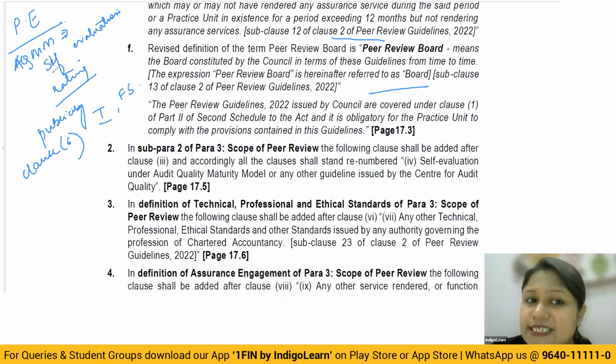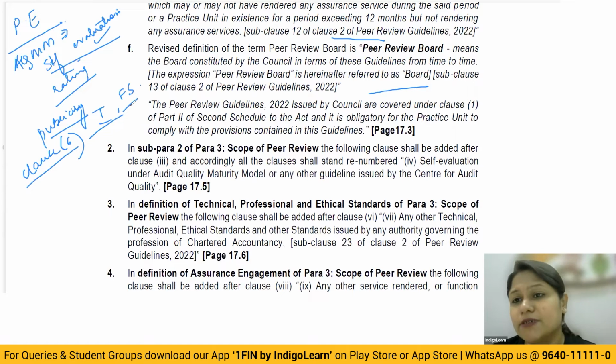Understand properly. This self-evaluation is only for the purpose of this particular requirement, and the peer reviewer will only check whether the evaluation which you have done for yourself is appropriate or not. Apart from that, you will not be allowed absolutely to use this particular data anywhere else. Correct? So that is the understanding you take up here, that this cannot be used to get publicity. You cannot show the rating that you have calculated for yourself, that yes, we have got this much and that much. The rating cannot be given. You'll be guilty under clause 6 of part 1 of the first schedule for getting advertisement done through that.